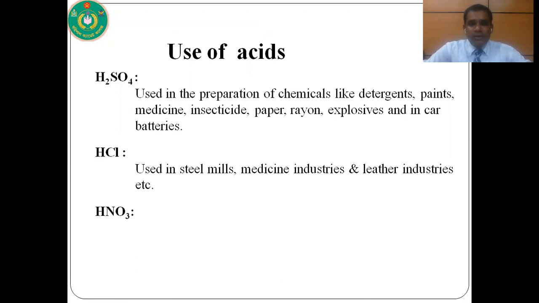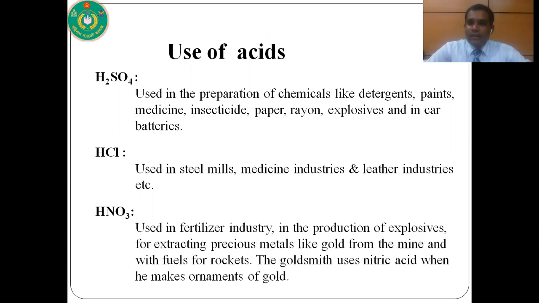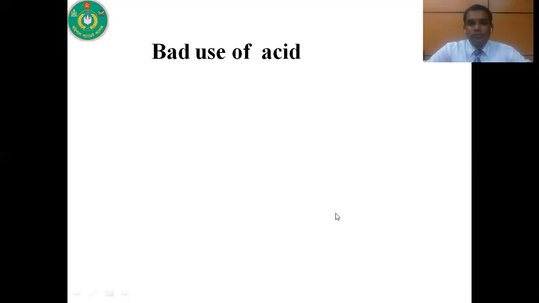And in the case of nitric acid, we use it in the fertilizer industry, in the production of explosive substances, for extracting precious metals like gold from the mine. Nitric acid can also be used with fuels for rockets. And you may know the goldsmith uses nitric acid when he makes ornaments of gold.